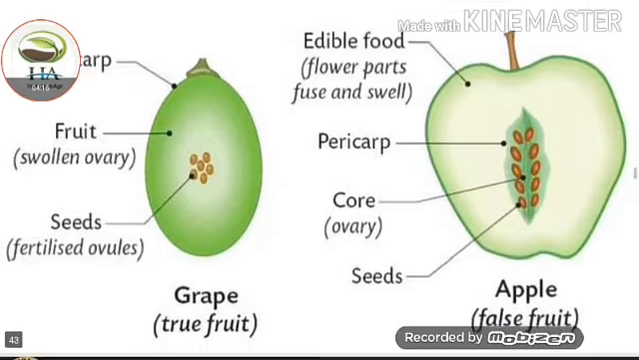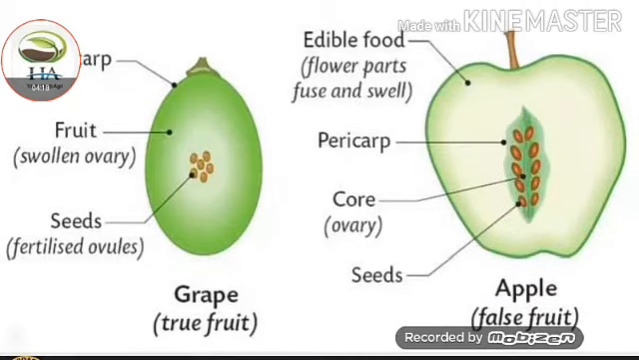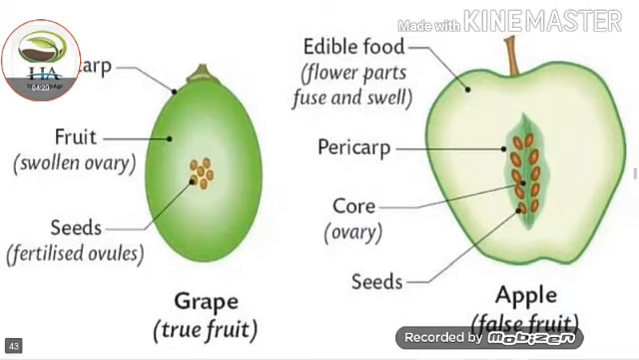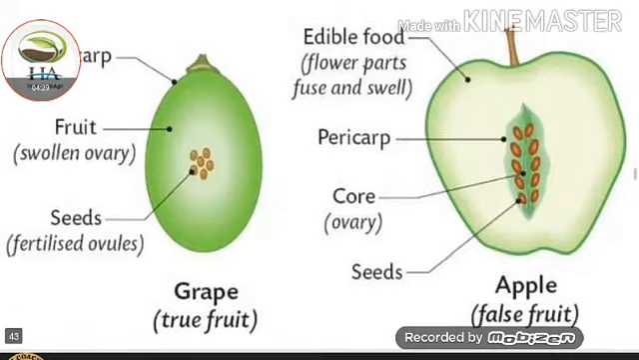Here we can see the true fruit and false fruit. Example of true fruit is grape and example of false fruit is apple. In the false fruit diagram, we can see that the fruit is not formed through its ovary. The edible part is formed by the fusion or swelling of its other flower parts. And in true fruits, the fruit is developed from its ovary.